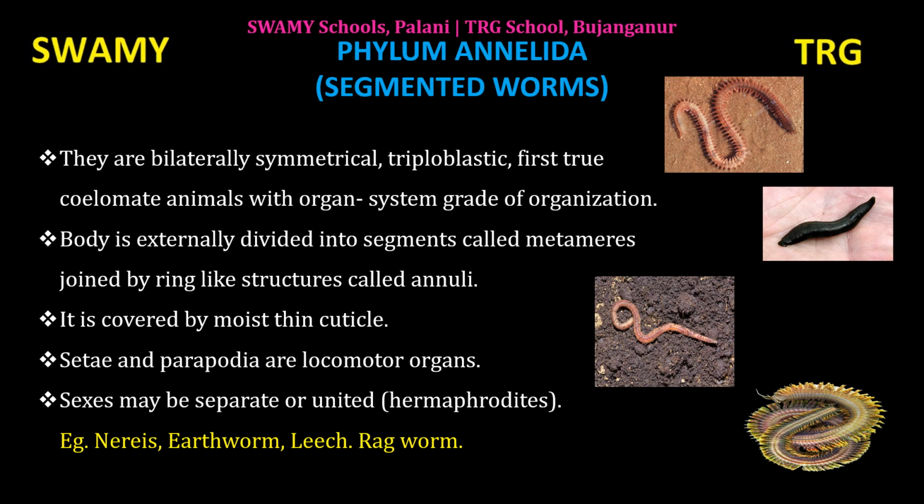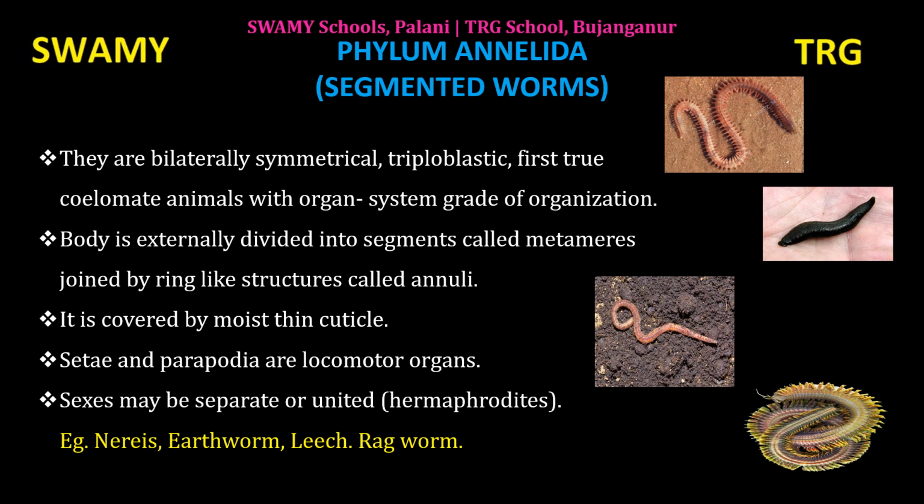Body is externally divided into segments called metamers. The segments are called metamers, and the segments are joined by ring-like structures called annuli. Body is externally divided into segments called metamers, joined by ring-like structures called annuli. It is covered by a moist thin cuticle.